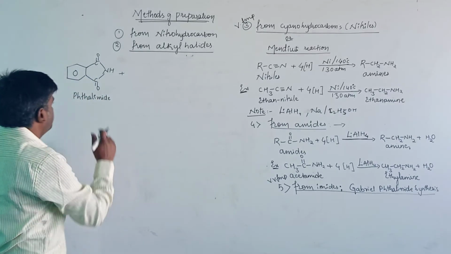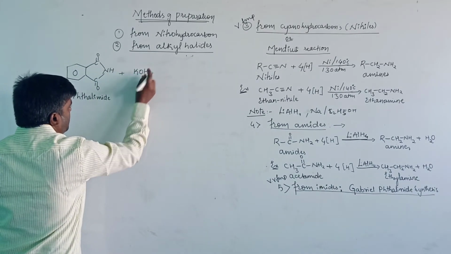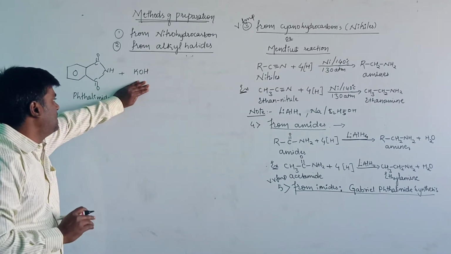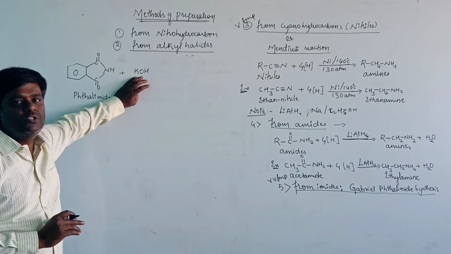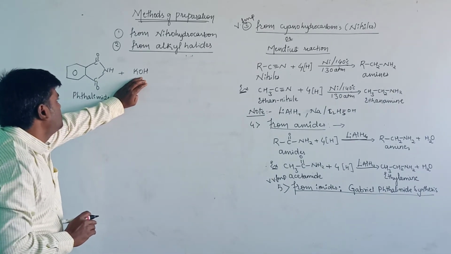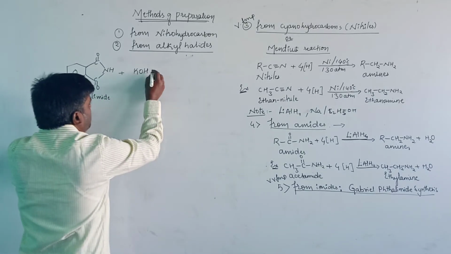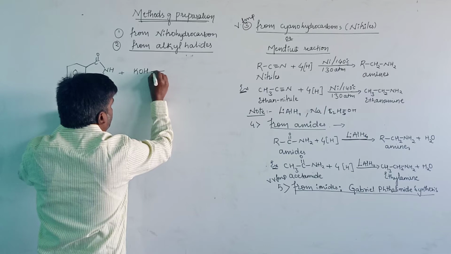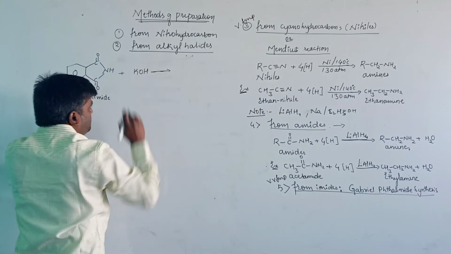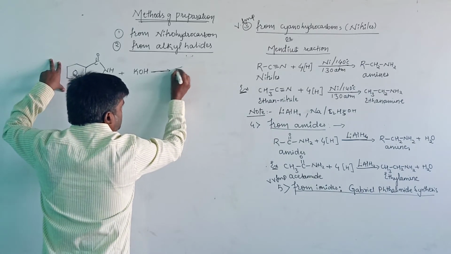First we react with a strong solution of potassium hydroxide. In the place of potassium hydroxide, we can take sodium hydroxide. We can take any strong alkaline solution. When the strong alkaline solution, that is KOH, reacts with the phthalimide, it will produce the salt of phthalimide. We are taking the potassium here, so it will produce the potassium salt of phthalimide.